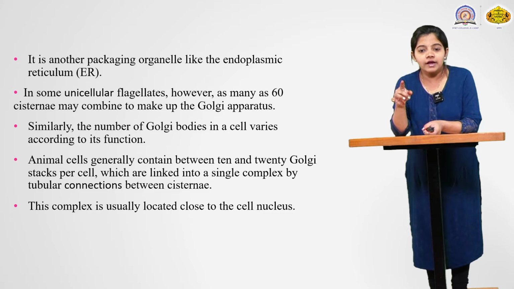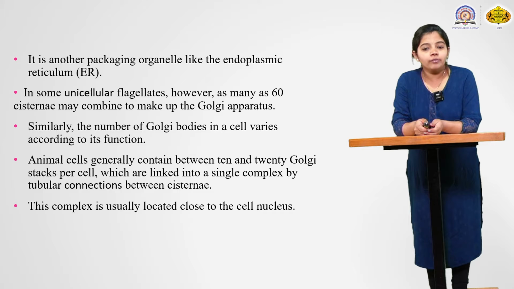In the next slide we see the detailed structure of cisternae. These cisternae are stack-like structures. So a unicellular flagellate has 60 cisternae combined to make up the Golgi apparatus. Similarly, the number of Golgi bodies in a cell varies according to its function.